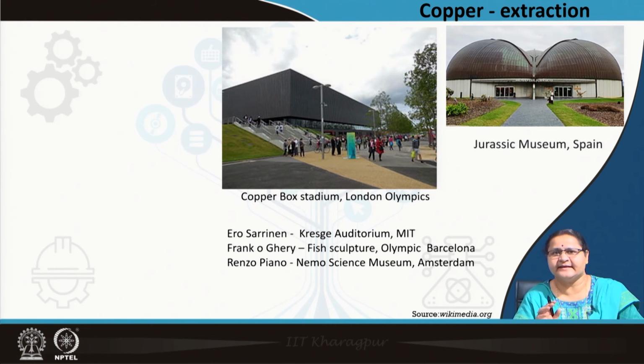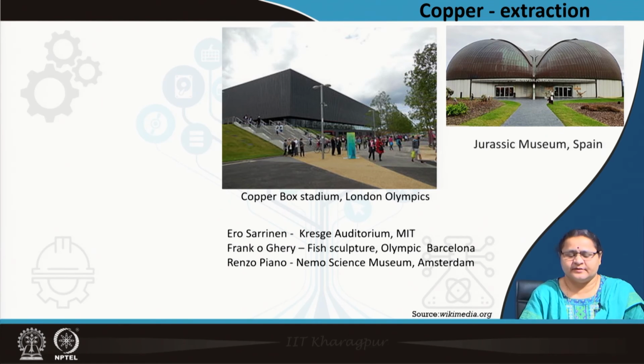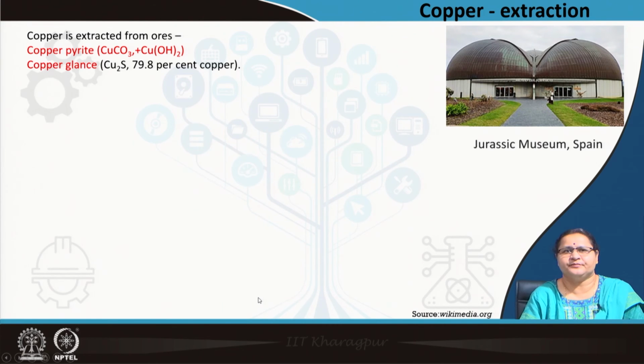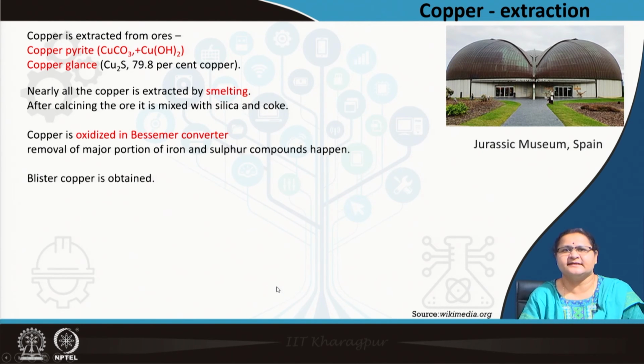Architects Eero Saarinen, Frank Gehry, Renzo Piano have used copper as a prestigious metal. So, you can see these structures, and we will come quickly to the extraction. The ores are copper pyrites and copper glance. One is a carbonate, the other is a sulphide, and obviously the process of smelting, that is heating at high temperature, is involved.